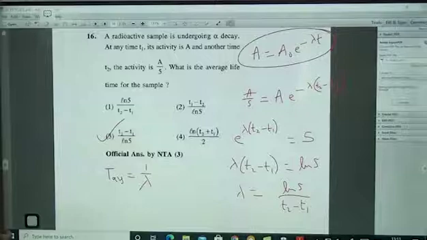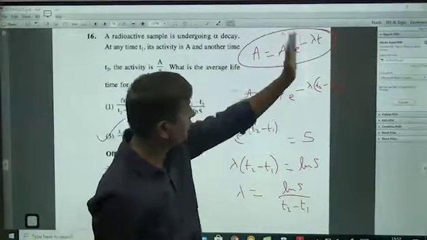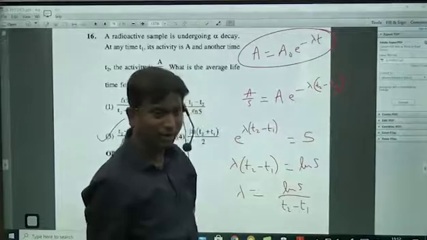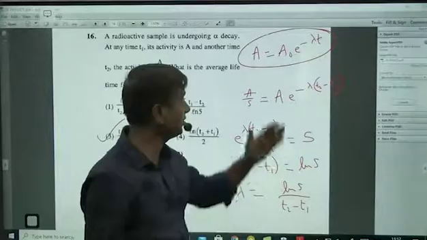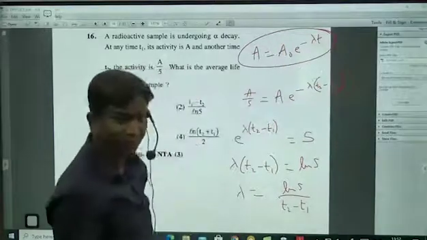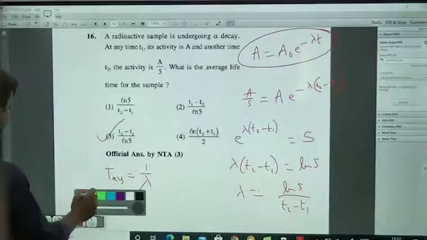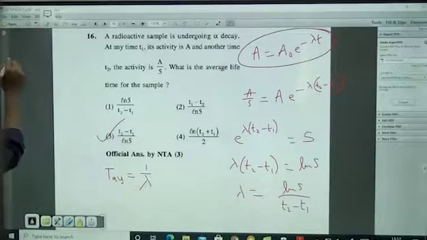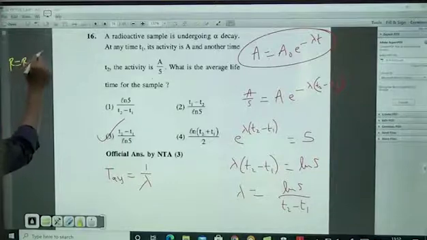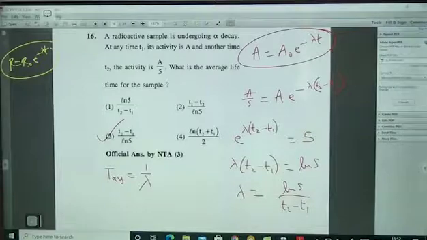You can use, here in this nuclear physics, first of all, the number of nuclides after a time t is equal to the initial nuclides into e power minus λt, the same formula. Activity means rate of disintegration. After a time t it is equal to the initial rate of disintegration into e power minus λt. I think we might have used this when we were doing the problems. R is equal to R naught into e power minus λt: final activity, initial activity, when we were discussing this chapter, right?